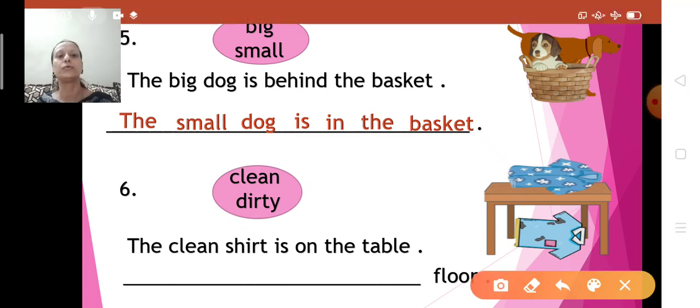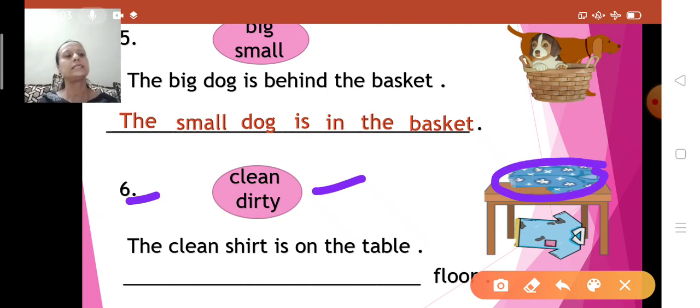Now let us go for the 6th one. Clean, dirty. See the picture. On the table there is a shirt kept. How is the shirt? The shirt is, yes, it looks clean. The shirt is clean. Can I say? Read the sentence. The clean shirt is on the table. The clean shirt is on the table.